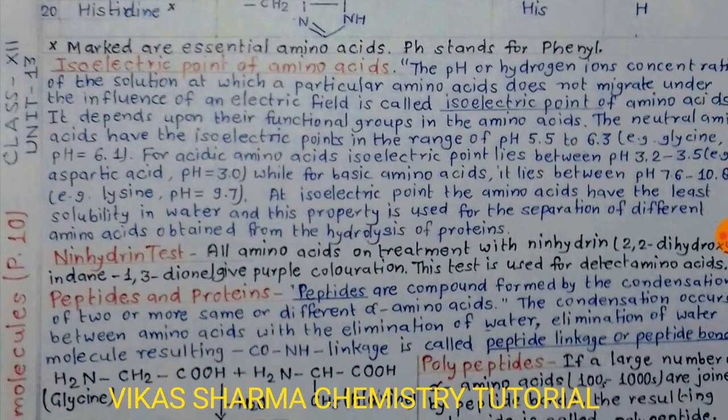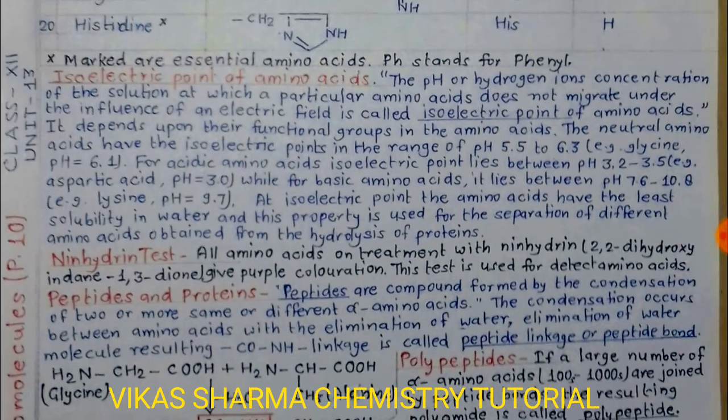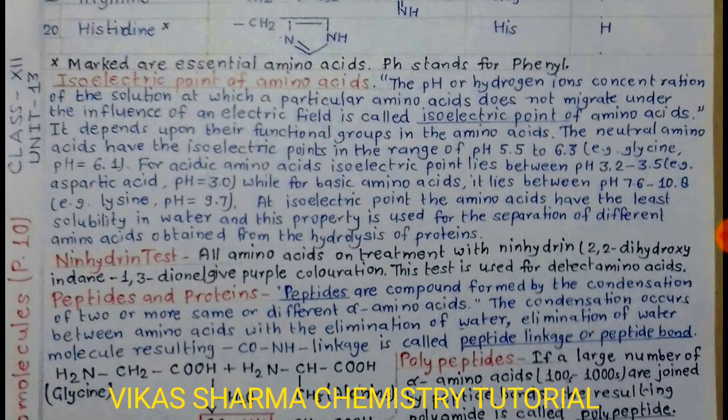The next point is the isoelectric point of amino acids. The pH or hydrogen ion concentration of the solution at which a particular amino acid does not migrate under the influence of an electric field is called the isoelectric point. It depends upon the functional groups in the amino acid. The neutral amino acids have isoelectric points in the range of pH 5.5 to 6.3, for example glycine. For acidic amino acids, the isoelectric point lies between pH 3.2 to 3.5, while for basic amino acids it lies between pH 7.6 to 10.8.